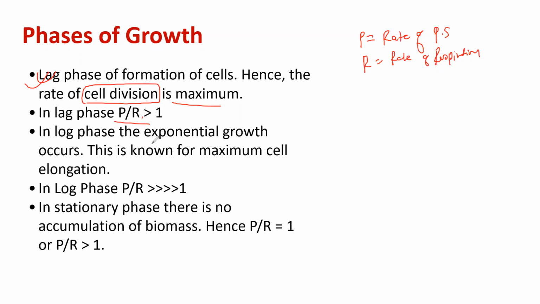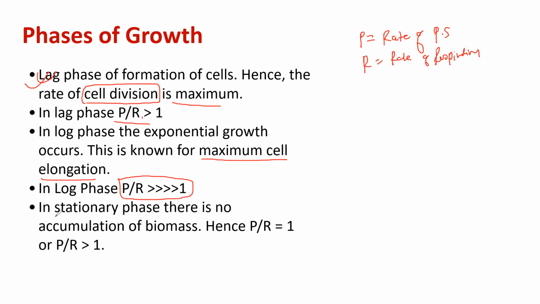In a log phase, what happens? There's a maximum cell elongation, right? Mind it, rate of cell division is maximum in lag phase and maximum cell elongation in case of log phase. And in log phase, what happens? P by R is much, much greater than 1 because there is a greater accumulation of biomass.